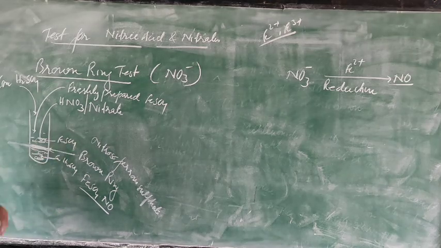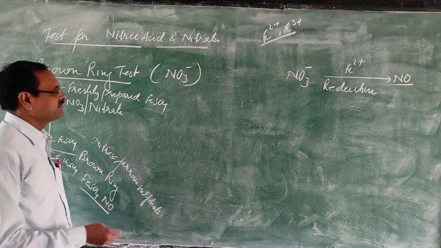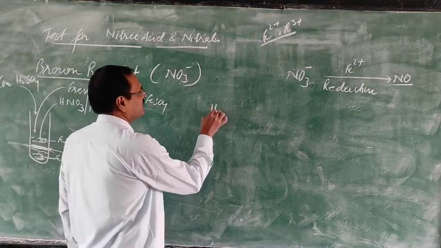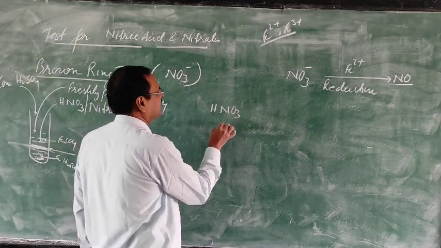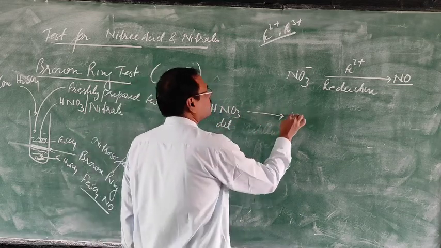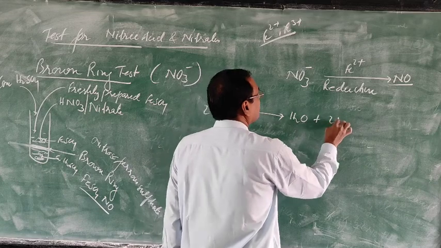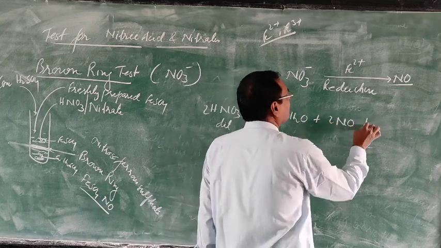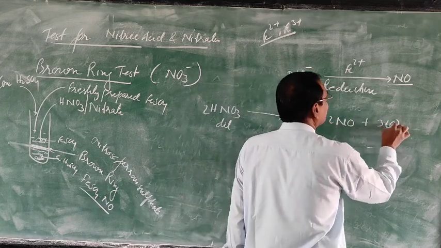Now, how will the chemical equation go? Just take dilute nitric acid. This dilute nitric acid decomposes to give water, nitric oxide and nascent oxygen.